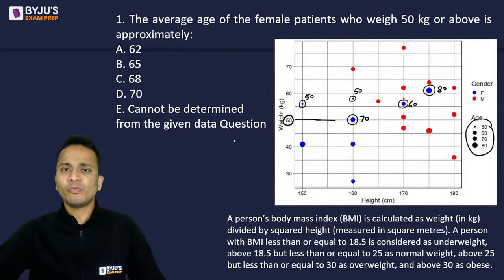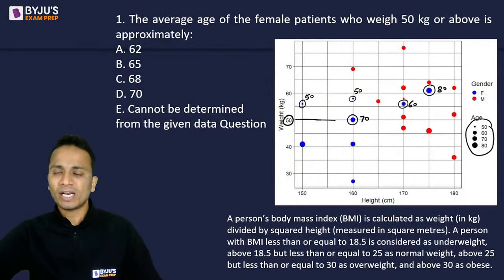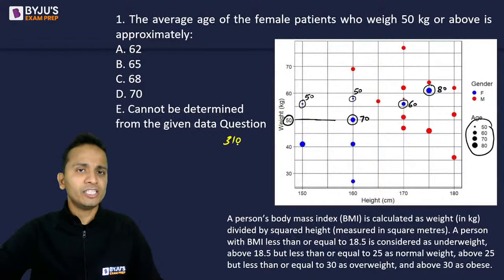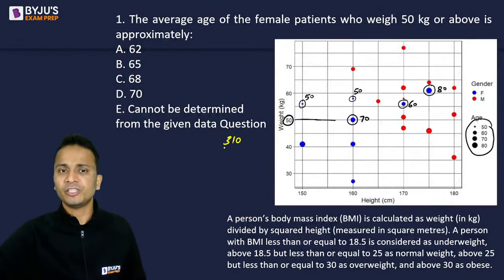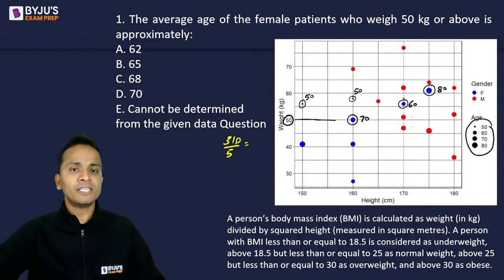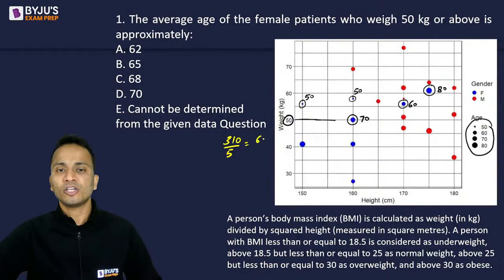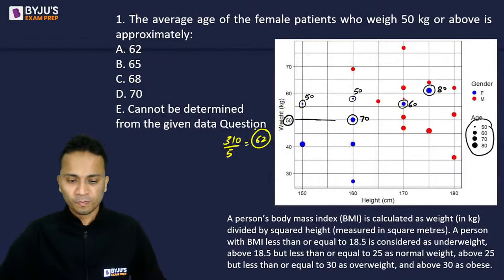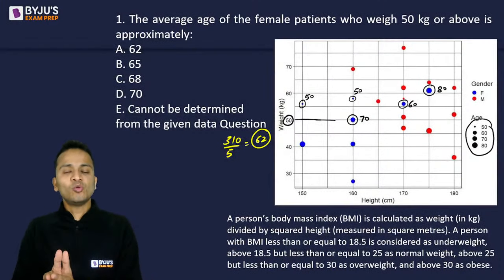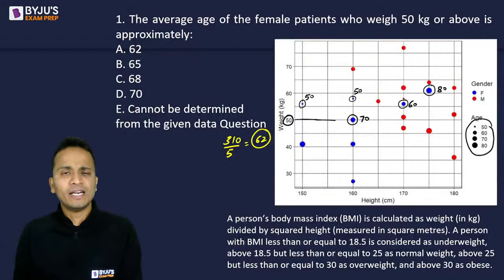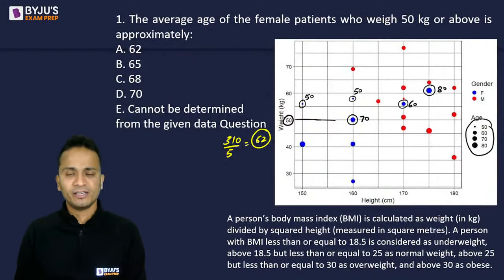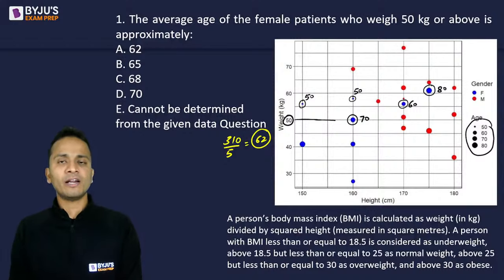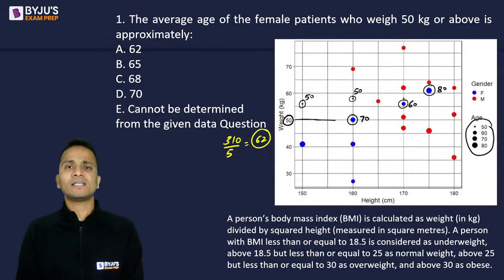If I add their ages, 50 plus 50 is 100, and then the sum of these three will be 210. So 310 will be the sum of the ages of these five female patients. When divided by 5 to calculate their average age, 310 divided by 5 is equal to 62. The students who have given a different answer would understand what mistake they have committed. So the answer here is 310 divided by 5, that is 62.